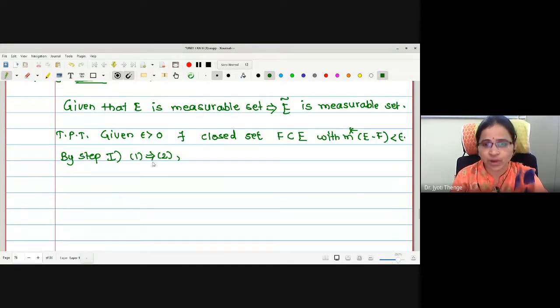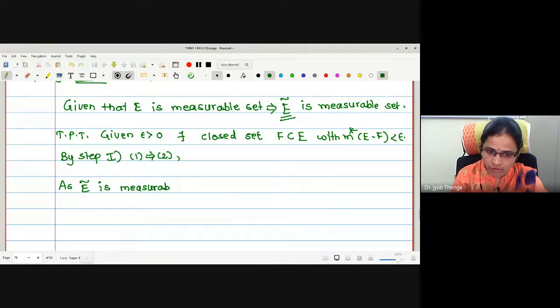Now by step 1, we were going to use the statement for E complement. As E complement is measurable.